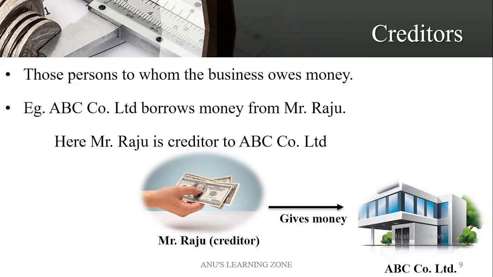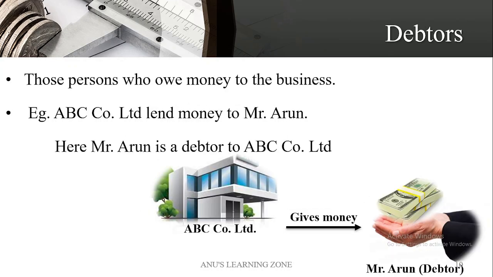Okay. Moving on to the next term, that is debtors. Debtors, it's simply the opposite of creditors. Okay. So creditors means the company wants to give back the money to some other person or some other institutions. When we talk about debtors, those persons who owe money to the business are known as debtors.